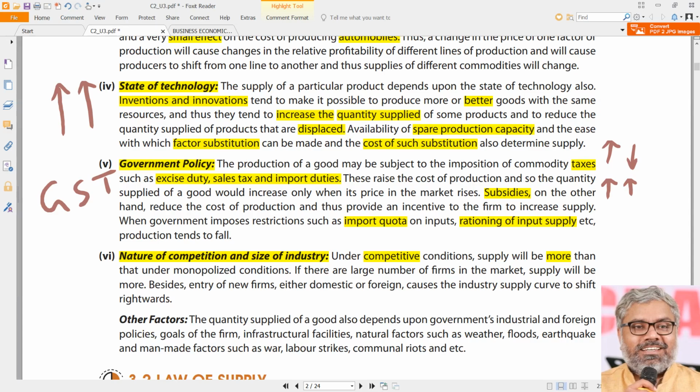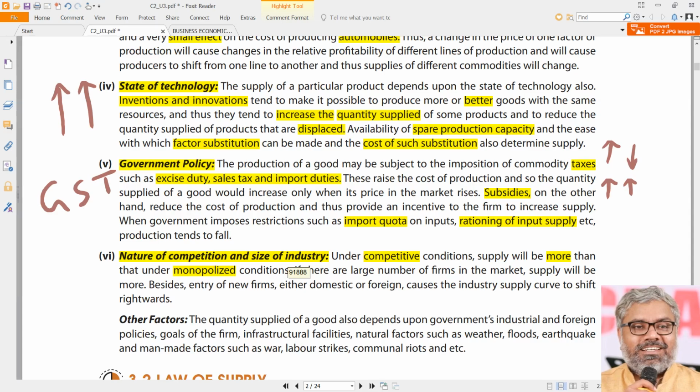They all compete with each other so much. Usually it so happens that they want to sell more than others. So they will be very aggressive in selling, and they would tend to supply more and more to the market so that they can grab the highest market share. Everybody wants that. Who wins it is a different story. But in the competitive conditions, everybody would like to definitely have a bigger market share, and accordingly they increase their supply also. So simply speaking, under competitive conditions, the supply will be more than under monopolized conditions. Under monopolized conditions, the supply may not be more, it may be relatively lesser.